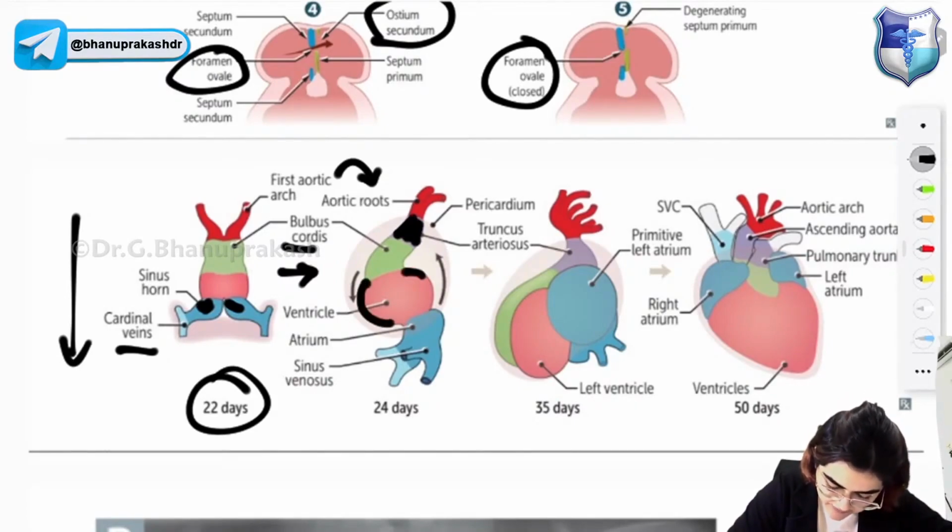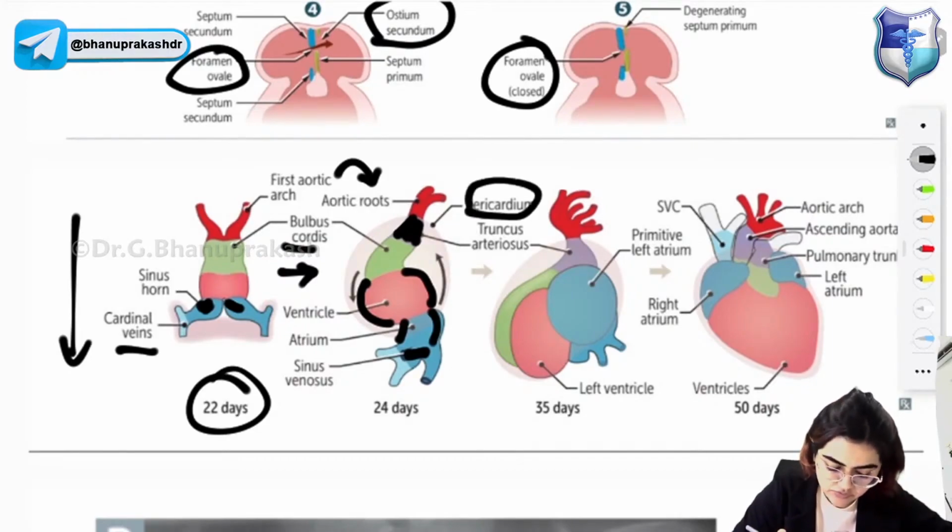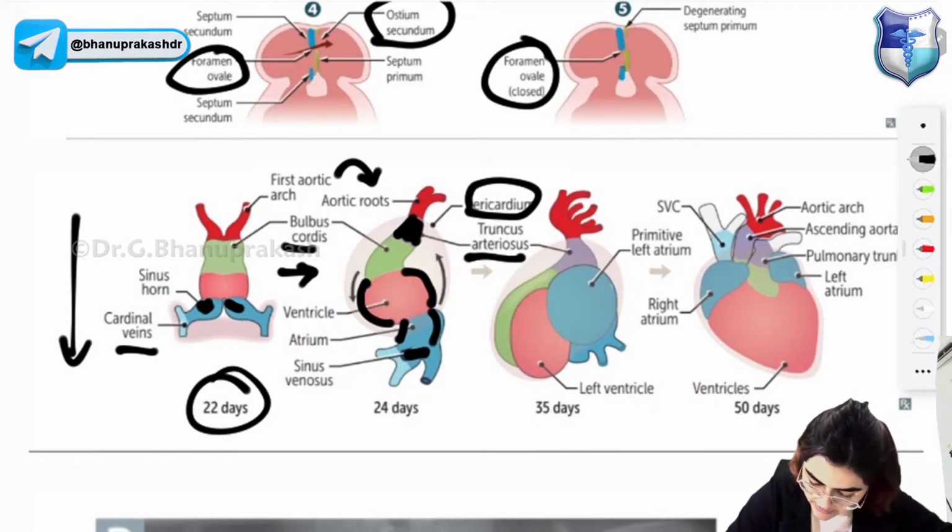Then we have the ventricles, right? Then we have the atrium. We have the sinus venosus. And look at this. There is a covering of the heart also being formed, that is pericardium. The truncus arteriosus part here, and then this part is the primitive left atrium.